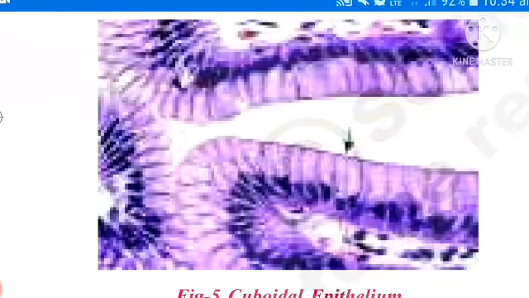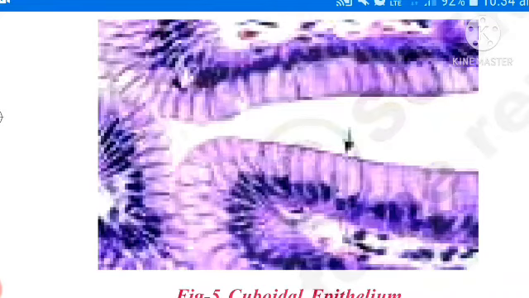Cells are cubical in shape. Based on that, they kept the name cuboidal epithelium. That is the meaning of cuboidal epithelium. These cuboidal epithelial cells form the lining of organs or tubules or other parts and provide mainly mechanical support, which gives support to the organs.